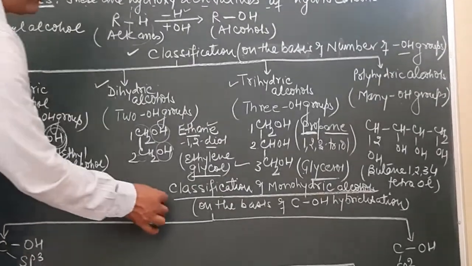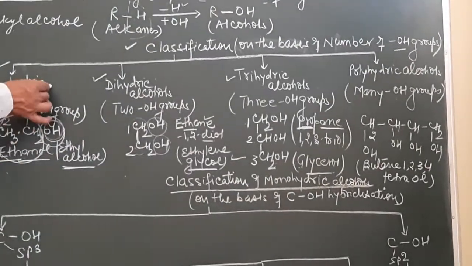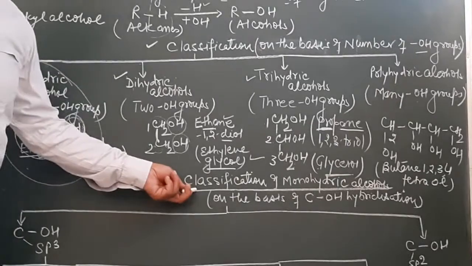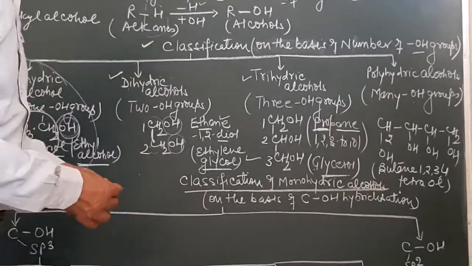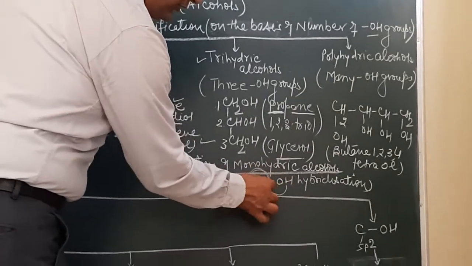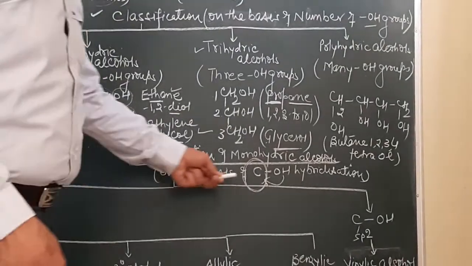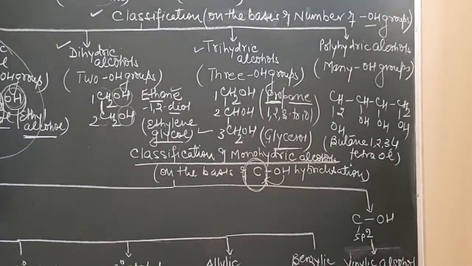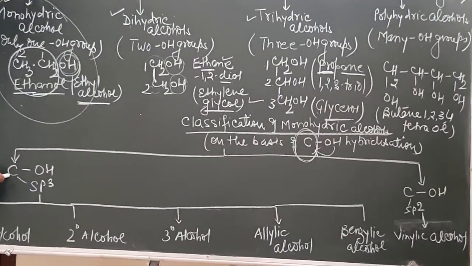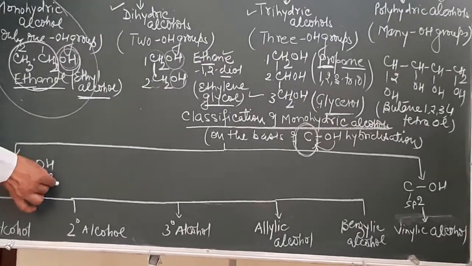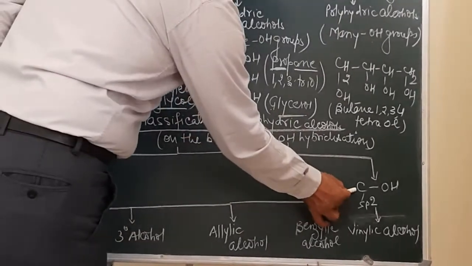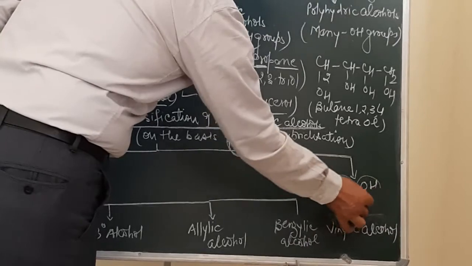Another way of classification of monohydric alcohol. So now, first of all, we will be discussing monohydric alcohol. And if we classify monohydric alcohol, they can be classified on the basis of hybridization of the carbon atom on which this OH group is attached. So on the basis of C-OH bond hybridization, they can be classified into those compounds in which the carbon atom to which the OH group is attached is sp3 hybridized, or the carbon atom to which the OH group is attached is sp2 hybridized.